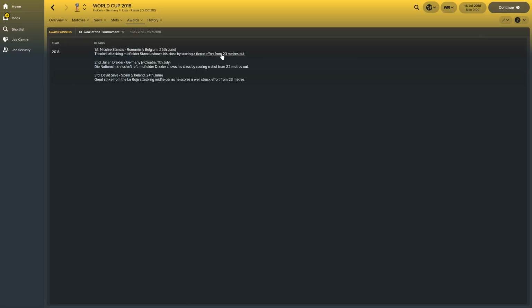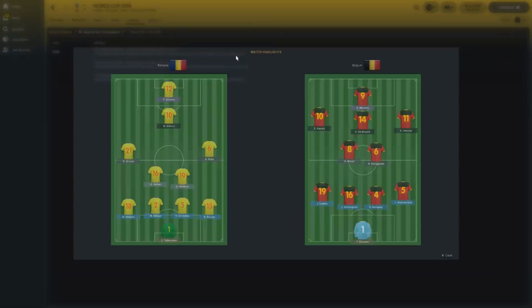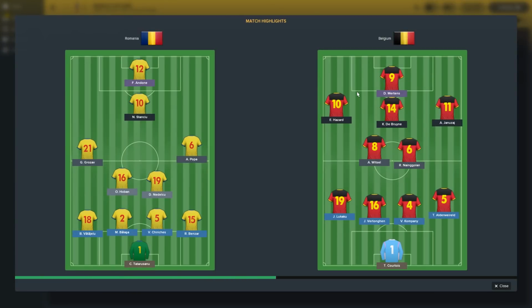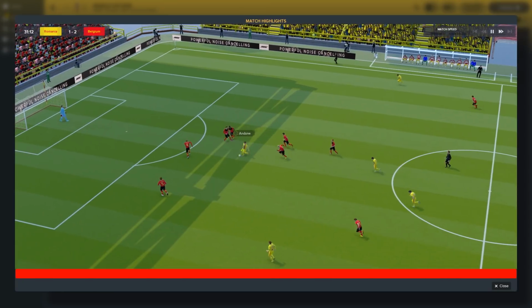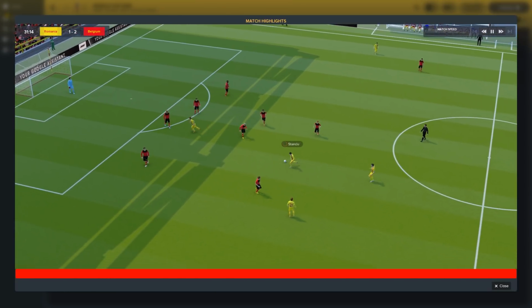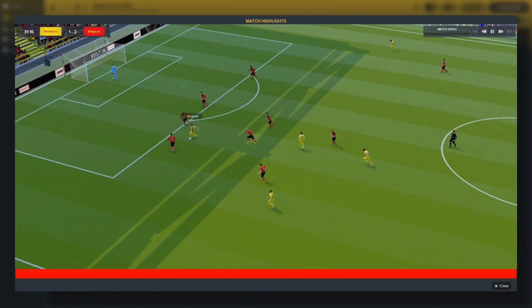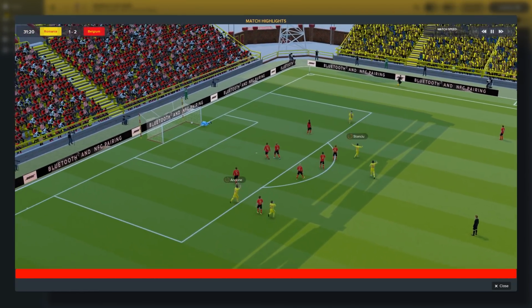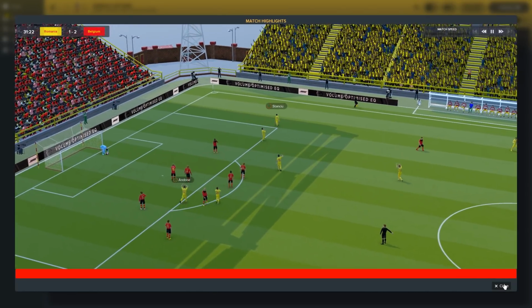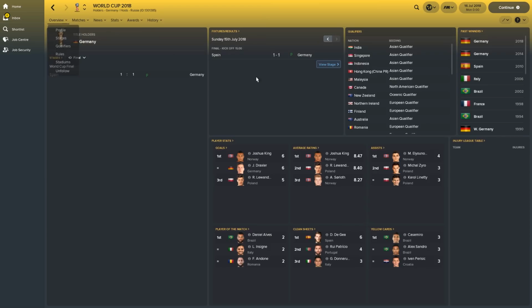Goal of the tournament went to a Romanian. It was Stancu against Belgium. Let's have a look at this goal then. Interesting to see Belgium lining up with Nainggolan in there. And this is the goal then. Stancu picking it up, finding his strike partner, and then boom, top right hand corner, lovely strike to win goal of the tournament. So Germany win the second Golden FM World Cup.